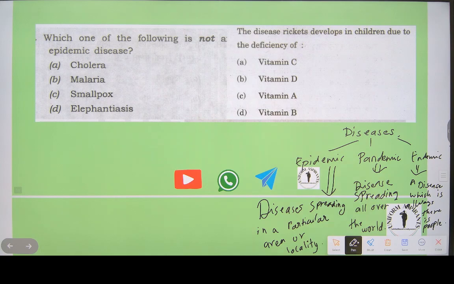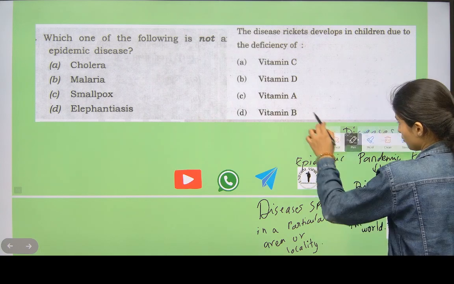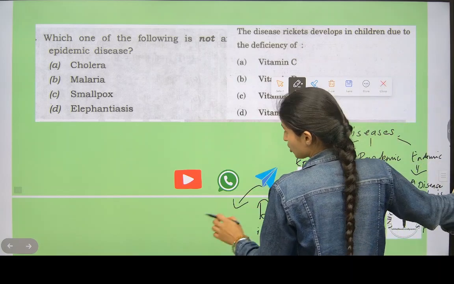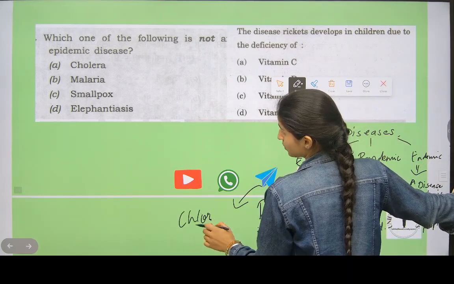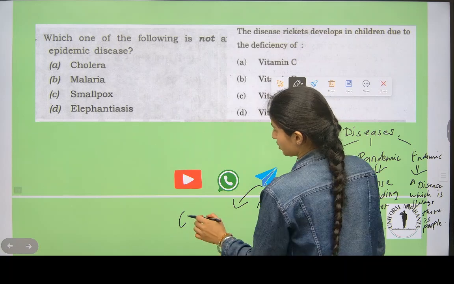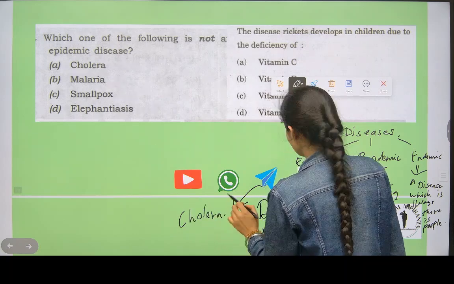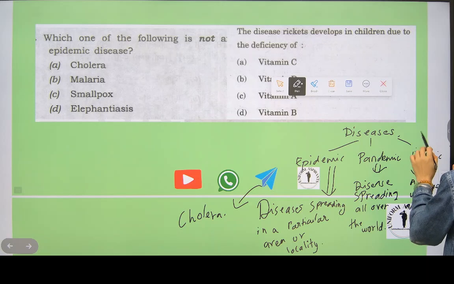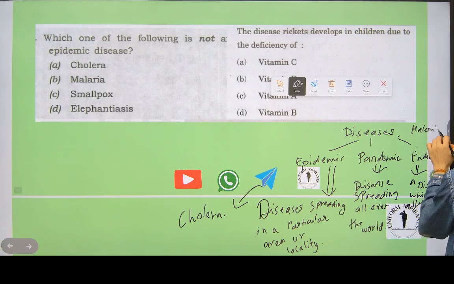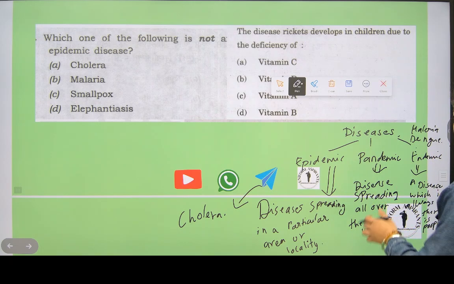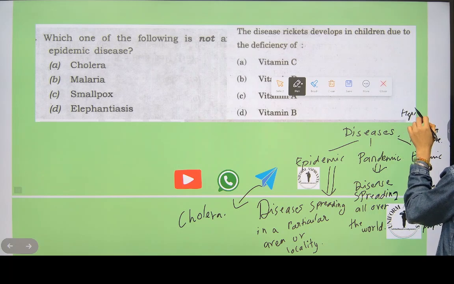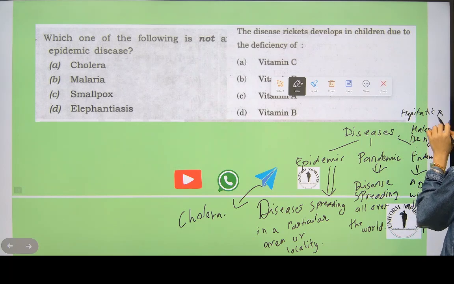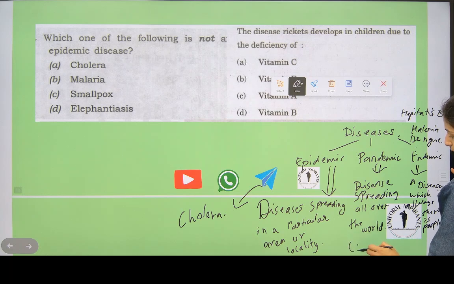Let me give you some examples. For example, cholera is an epidemic disease. Then malaria is an endemic disease, malaria, dengue. It is always seen in some people or the other; somebody has got dengue, somebody has got malaria. Hepatitis B is also an endemic disease. Pandemic is COVID-19.